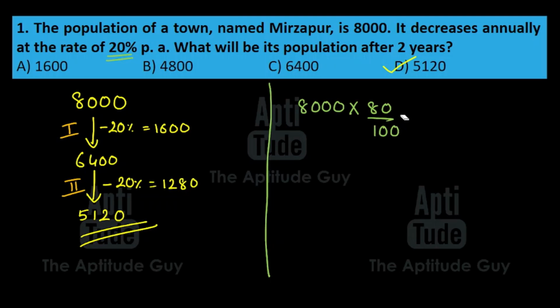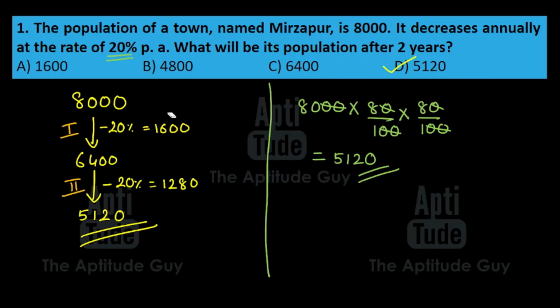Now this happens again. This is after the first year. But after that, this again reduces by 20%. So this whole thing reduces by 20%. That means it again becomes 80%. And that's it. All we have to do is solve this part. Very simple. We cancel out the zeros and we cancel out these zeros. So what do we have here? 8 into 8 into 8, that is 512, and then there is a 0. Same answer, 5120. That's it.